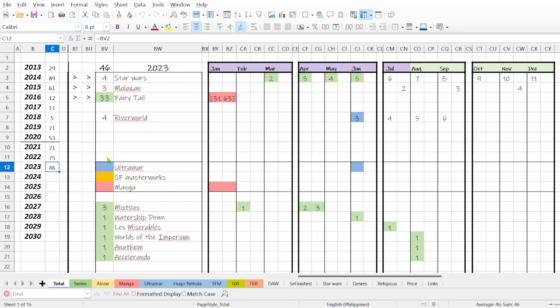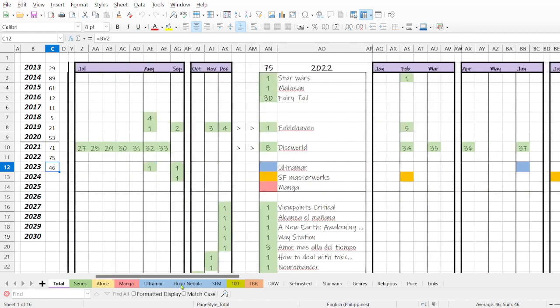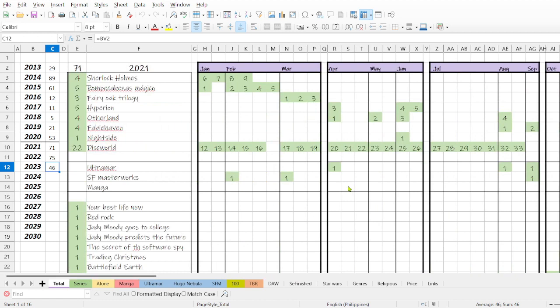And I created this file in 2021, where I read 71 books, and that's why I have a line here. So from then I know that I have the total amount of books for each year. Okay, I will try to explain, because maybe it can be a bit messy. So I started in 2021.